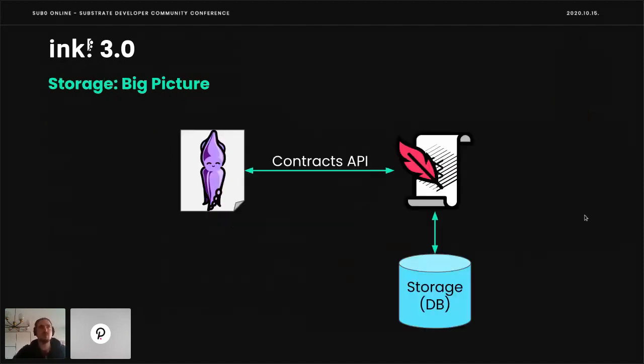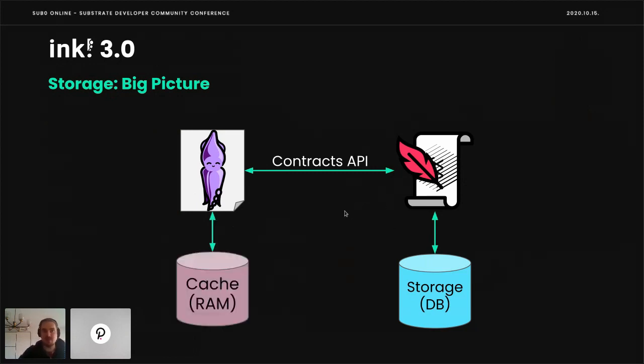For the next, I want to talk a little bit about the storage of Ink! smart contracts. And this is the big picture. On the one hand side, we have the contract that is communicating with the contracts pallet over a well-specified API. And on the contracts pallet side, it has access to the storage database. So any access to the storage is always through the contracts pallet. On the Ink! side, we have the so-called memory that we also conveniently call the cache because it's faster than storage. And whenever we do a computation, we first of all pull the storage that is immediately required for any execution of the smart contract.